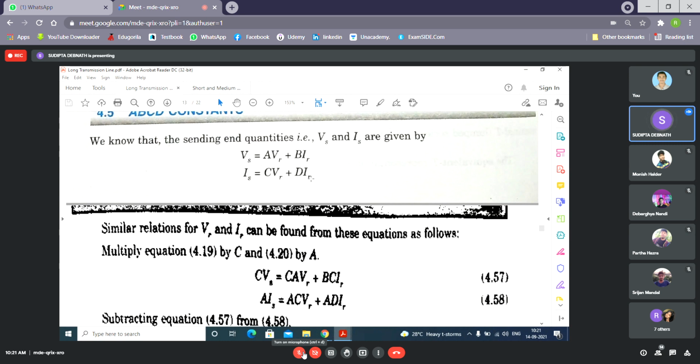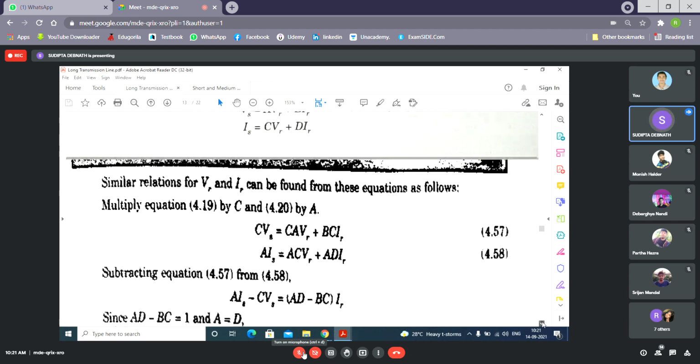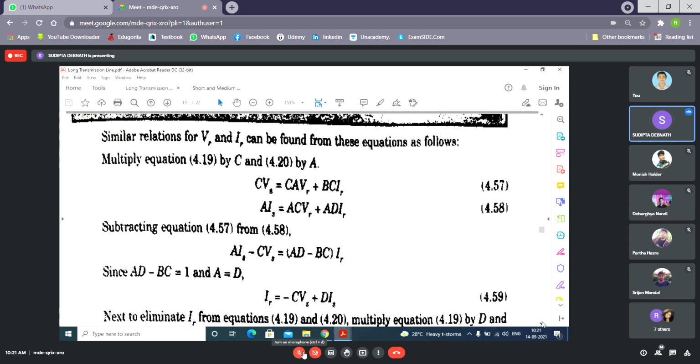Suppose in a transmission line, you are given ABCD constants and you are given sending end voltage and current. Then you need to find out VR and IR. So simply from these two equations, we can find the expression for VR in terms of VS and IS, and the expression of IR in terms of VS and IS. Here they multiplied it by C and C. In any network, AD minus BC equals 1, and A equals D. Clear? You must remember these two.